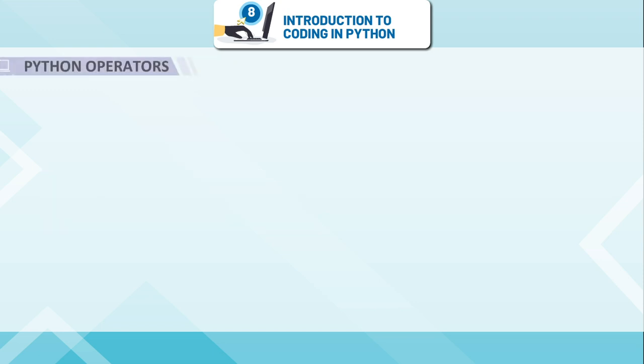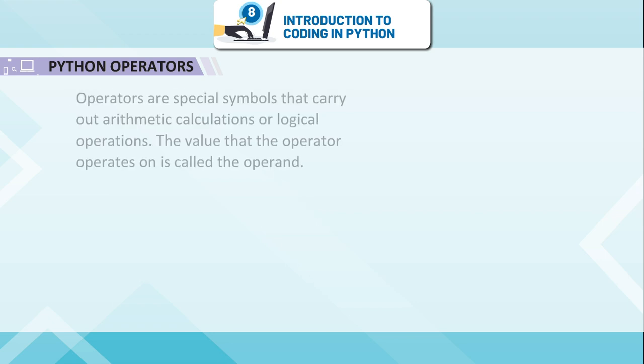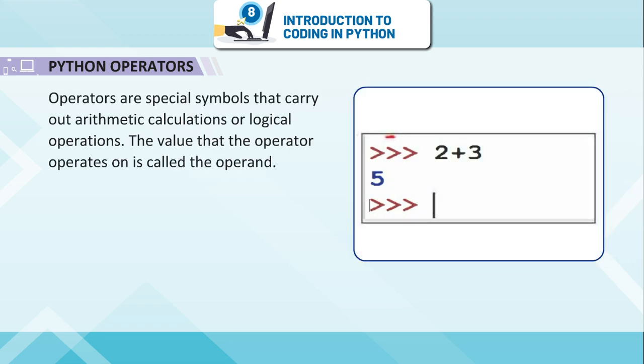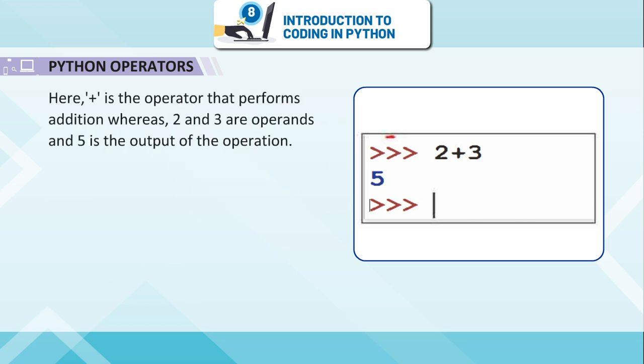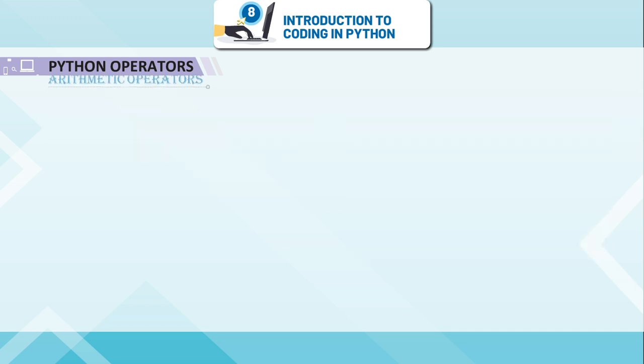Python operators. Operators are special symbols that carry out arithmetic calculations or logical operations. The value that the operator operates on is called the operand. Example, here plus is the operator that performs addition, whereas 2 and 3 are operands and 5 is the output of the operation. Arithmetic operators.